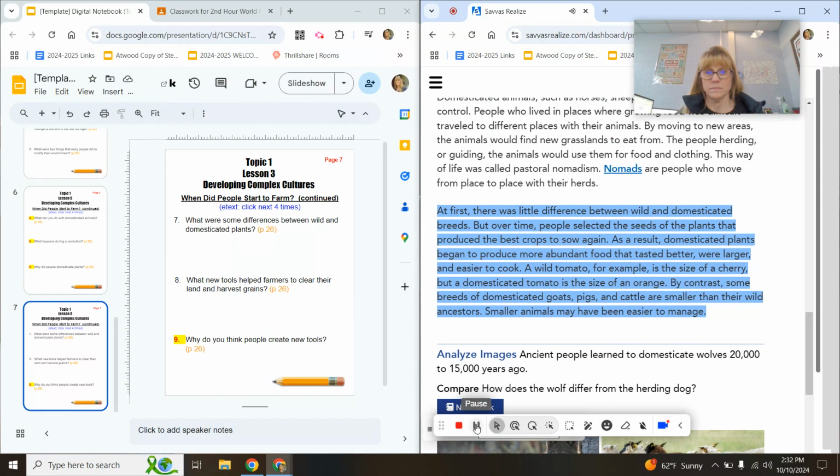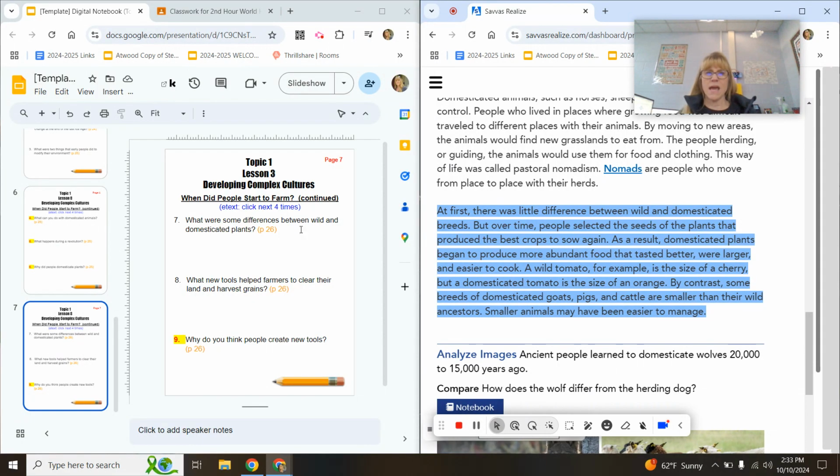At first, there was little difference between wild and domesticated breeds. But over time, people selected the seeds of the plants that produced the best crops to sow again. As a result, domesticated plants began to produce more abundant food that tasted better, were larger, and easier to cook. A wild tomato, for example, is the size of a cherry, but a domesticated tomato is the size of an orange. By contrast, some breeds of domesticated goats, pigs, and cattle are smaller than their wild ancestors. Smaller animals may have been easier to manage.